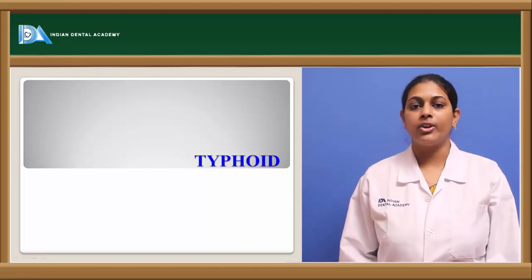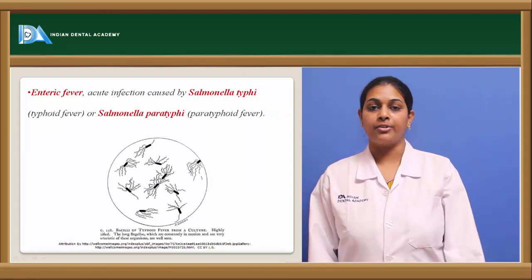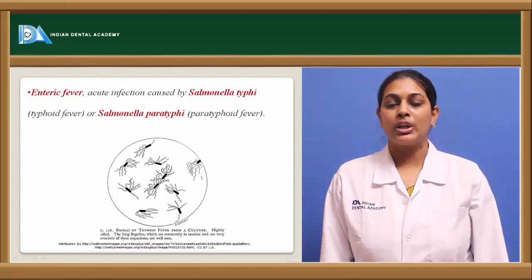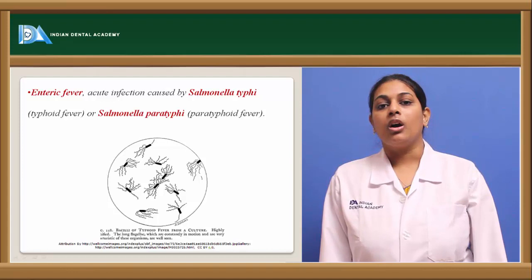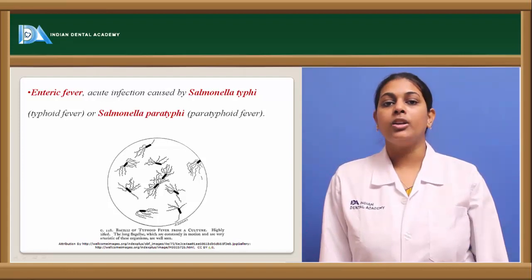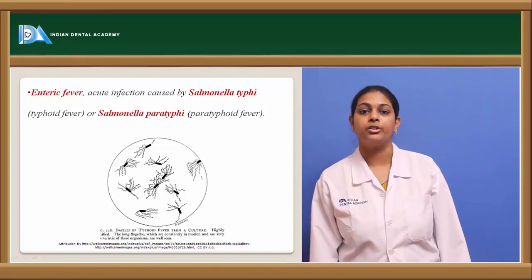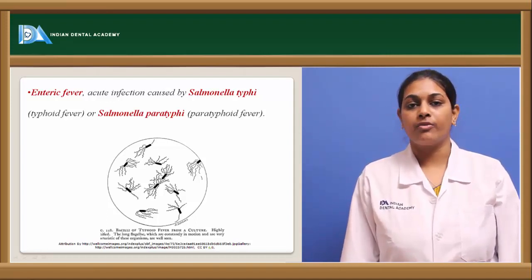Next, coming to typhoid. Typhoid is usually caused by gram-negative bacteria known as Salmonella, and usually it occurs in humans. It causes enteric fever, which is an acute infection. It is usually a foodborne and waterborne disease because of the intake of contaminated food. It results in enteric fever, which is an acute infection.